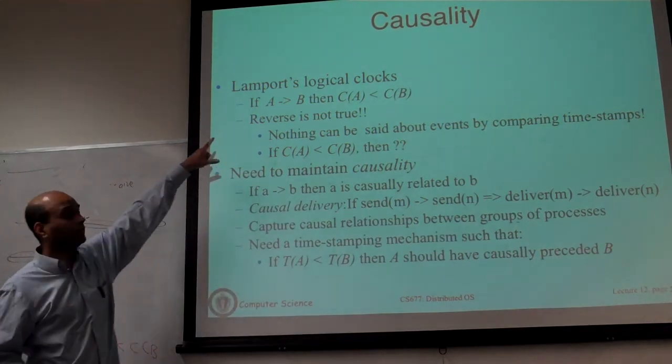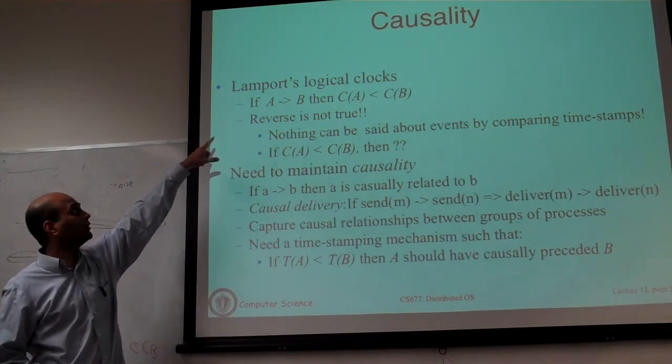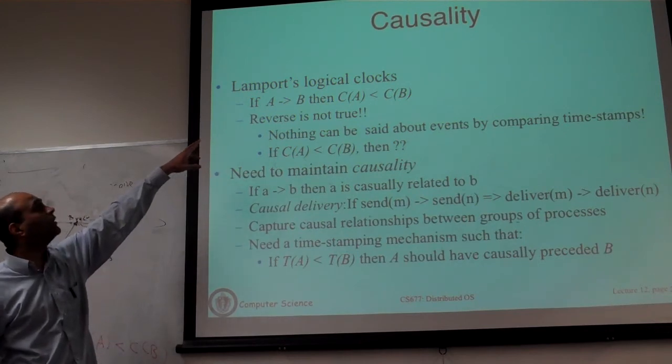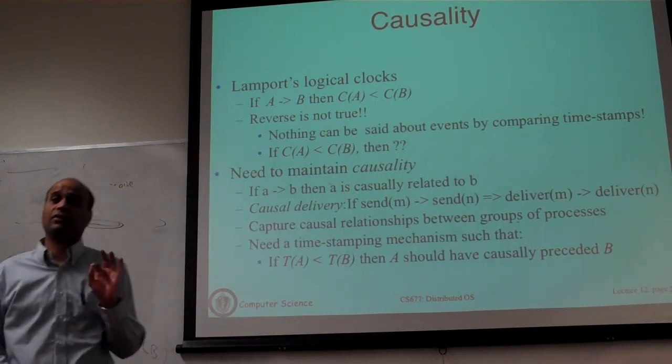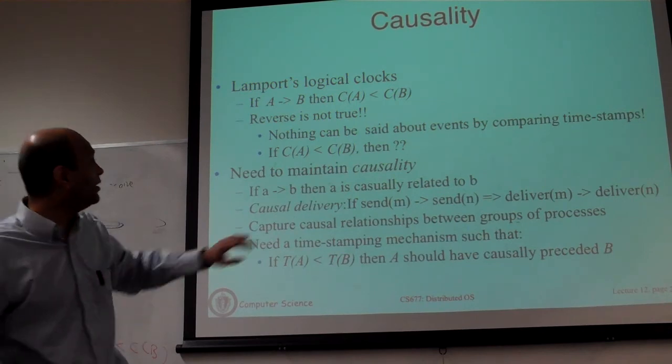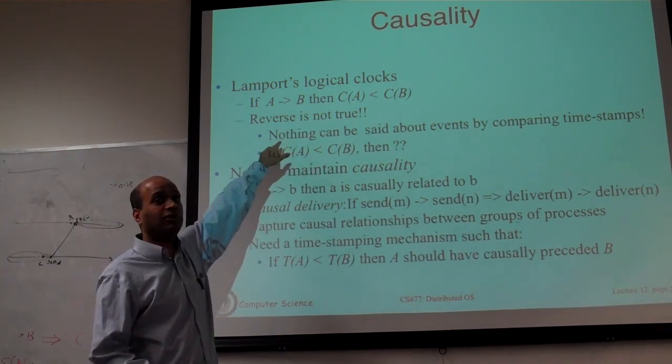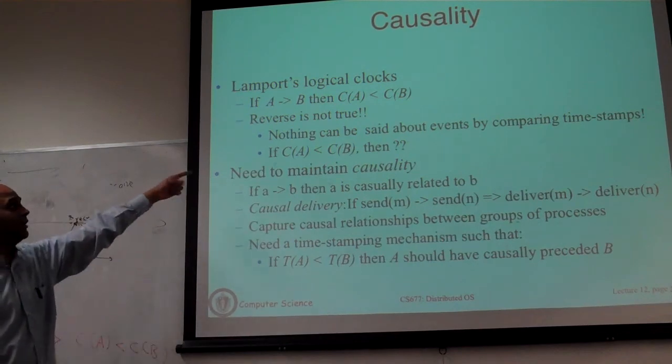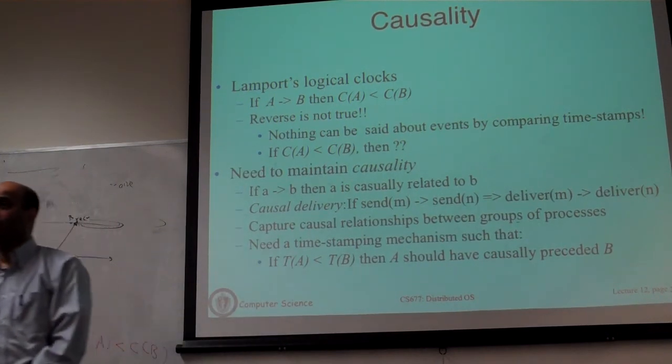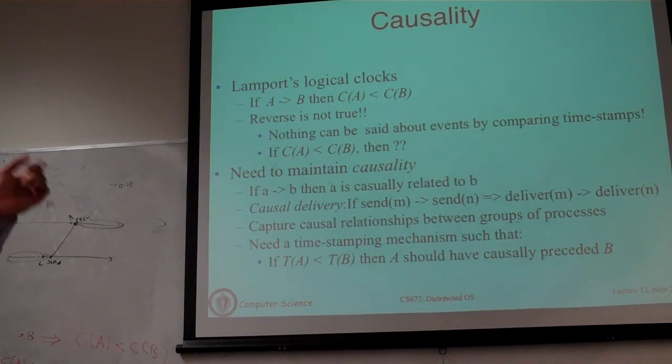Okay? So the property that logical clocks give us is: if A is an event that has happened before B, then C of A is less than C of B. The reverse, as I said, is not true. Nothing can be said about events by comparing timestamps. But the claim is you actually want to get the reverse property. You want to be given two events with timestamps and just look at them and say, if the timestamp of A is less than the timestamp of B, I want to say A has happened before B. That is what you use timestamps for. You timestamp events and then you compare them and ask, what can I say about these two events?